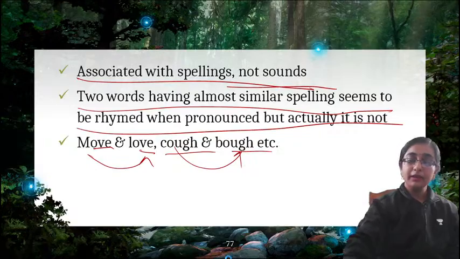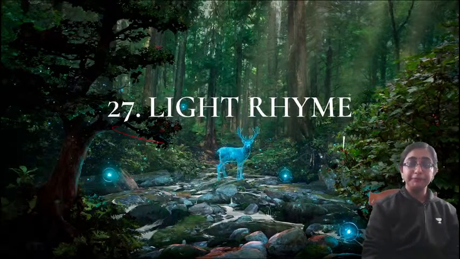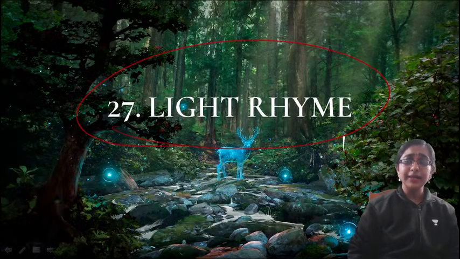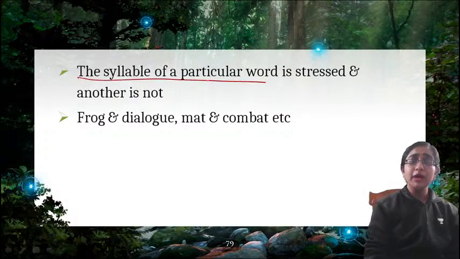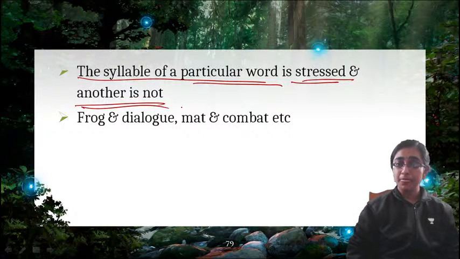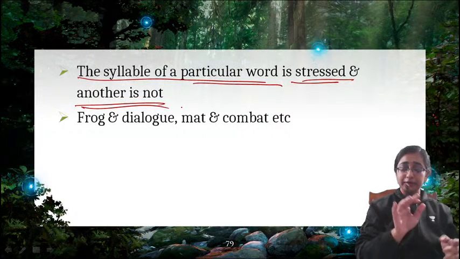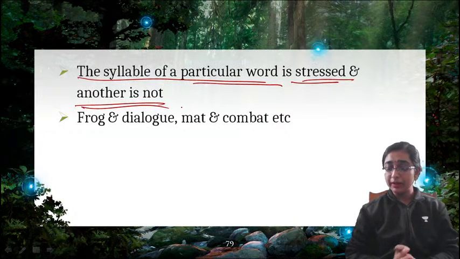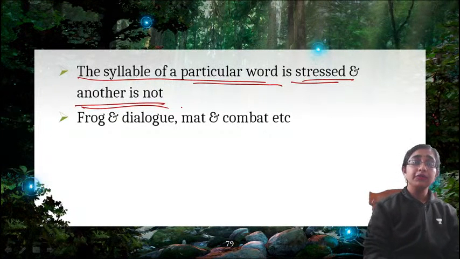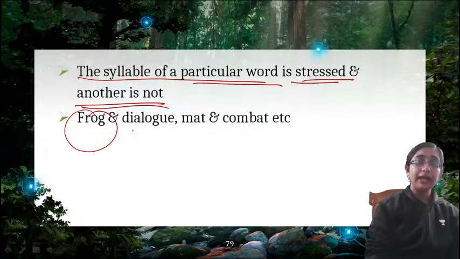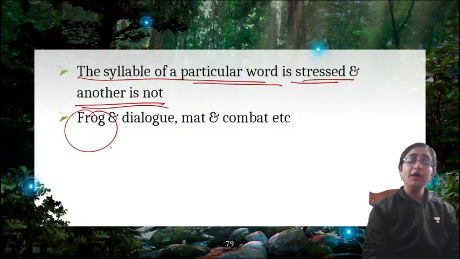Now what next? Light rhyme. What is light rhyme? Light rhyme means the syllable of a particular word is stressed and another is not. How? Frog and dialogue.